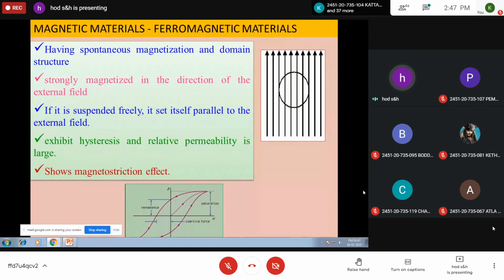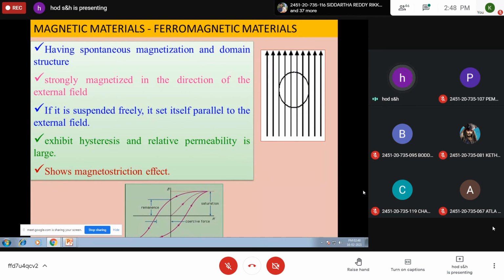So magnetostriction, it is a method. Whenever a magnetic field is applied to a ferromagnetic substance, then it vibrates along its mechanical axis. The converse of this effect is also true. Whenever some force is applied along the mechanical axis of the ferromagnetic crystal, it produces a magnetic field. This phenomenon is called magnetostriction. Most of the ferromagnetic materials exhibit magnetostriction.